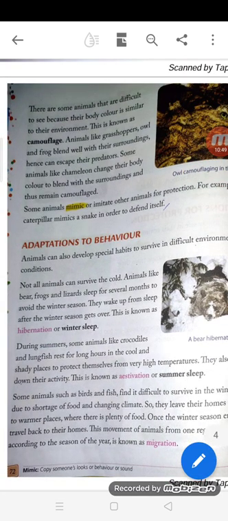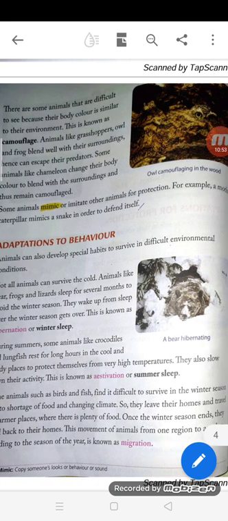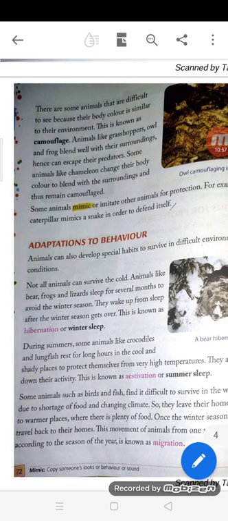Adaptations to behavior. Animals can also develop special habits to survive in difficult environmental conditions. So, what are the adaptations? Not all animals can survive the cold.